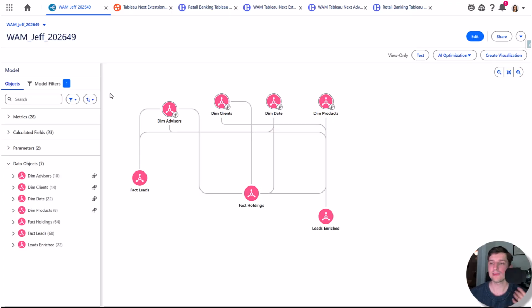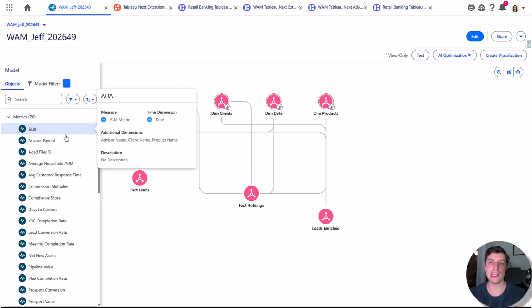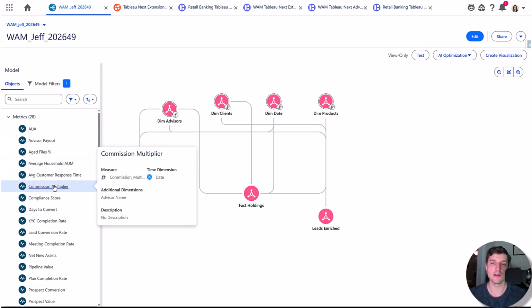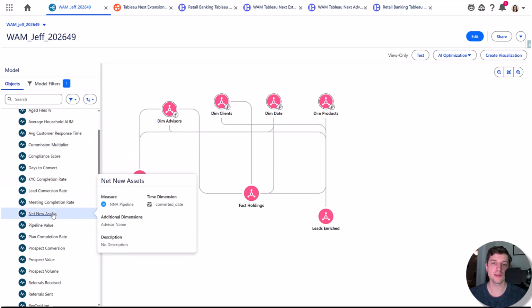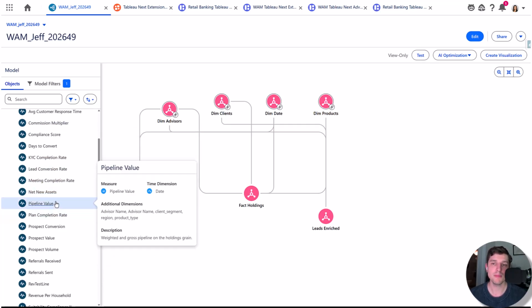In this case, it could be Redshift, it could be Databricks, it could be Snowflake, it could be Salesforce, Marketing Cloud, Financial Services Cloud, Sales Cloud. We can take all that data together, model it together in order to create trusted business metrics across the platform, right? Things like AUA, advisor payout, commission multiplier, or some things that we might have seen in the demo like net new assets or pipeline value, right?